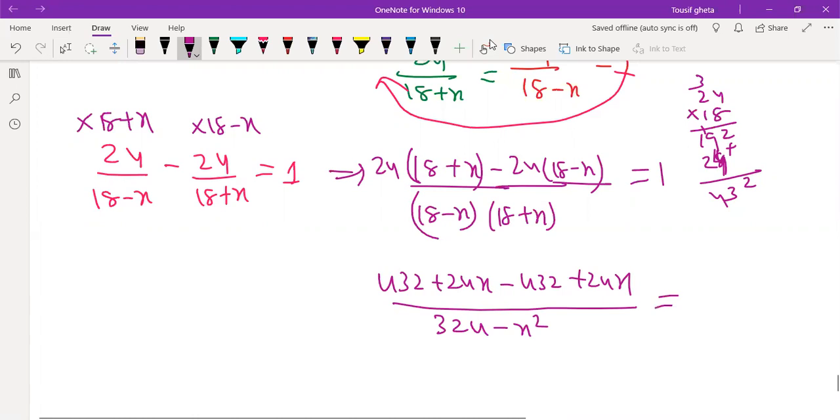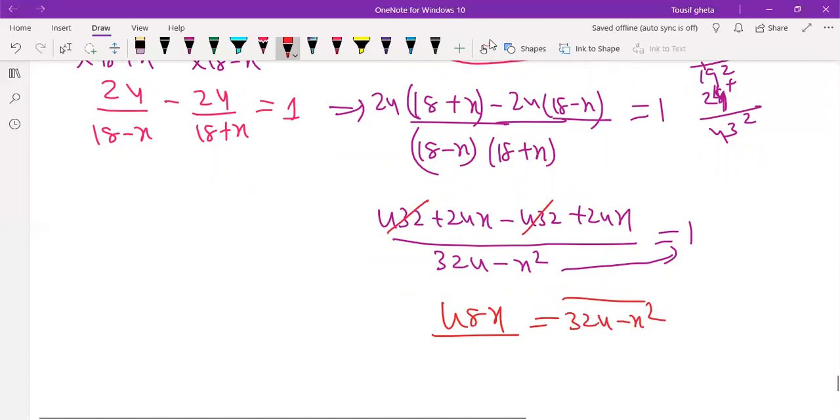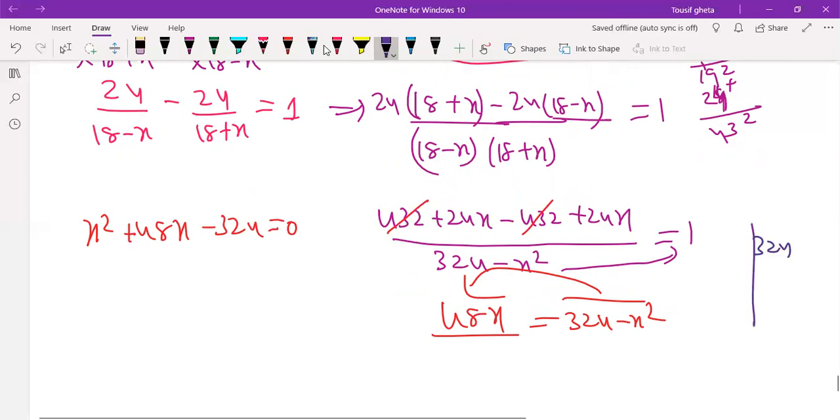This will be cross multiplied. Here 432 and 432 are getting cancelled. So 24 plus 24 will get 48x, which is equal to 324 minus x square. Very good. So we'll get x square plus 48x minus 324 equals to 0. Now factorization, I think we can do it, or else we apply quadratic formula.